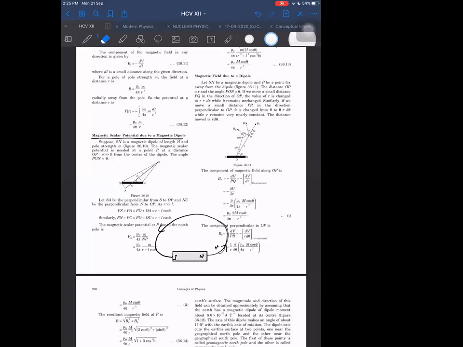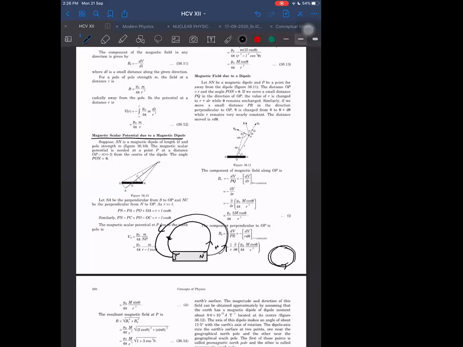As long as I'm staying outside, I'm not allowed to enter inside the magnet. Then I think the work done in the closed loop in this case also will come out to be 0. Reason? I'm not able to go around the closed loop. If I go around the closed loop, then the work done will come out to be non-zero. Then there will be net work done.